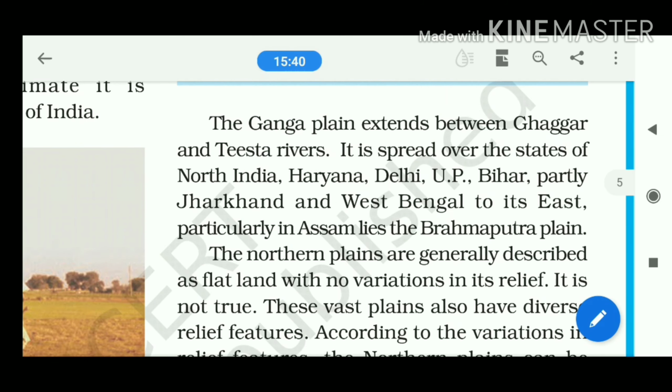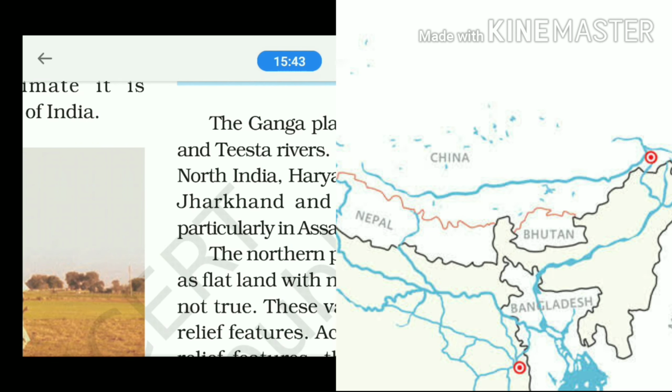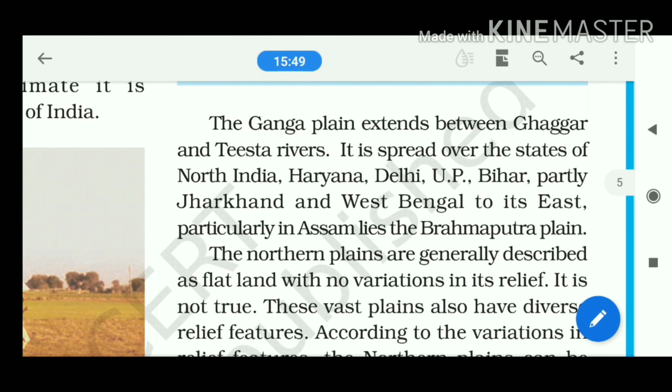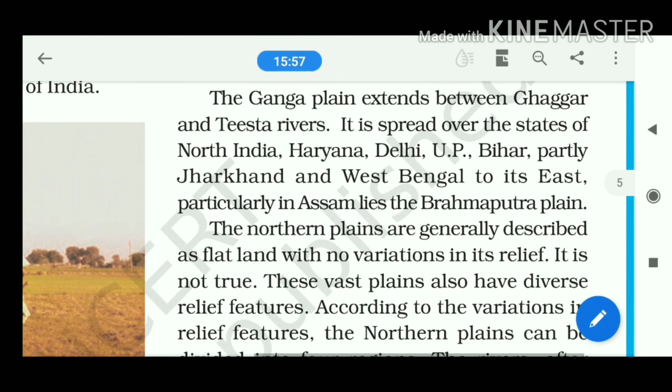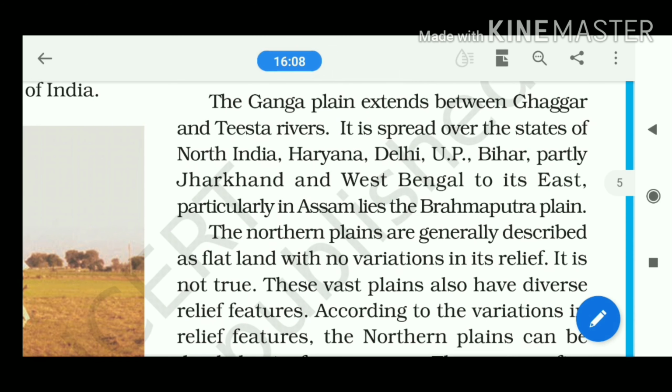To its east, particularly in Assam, lies the Brahmaputra plain. So we are getting that the northern plain has three portions: the western, the Ganga plain, and in the northeast the Assam plain. So the northern plain can be divided into three categories. What are they? Western, next the Ganga plain, and the next one is the Assam plain. Am I clear? Assam is located in the northeast. So the particular portion located in the northeastern section is referred to as the Assam plain.